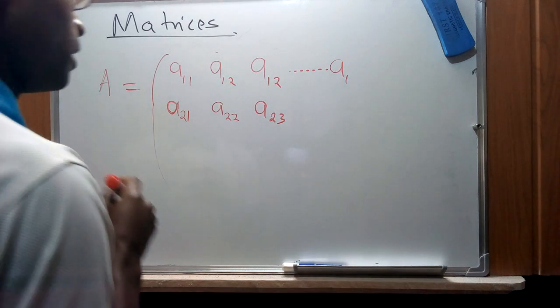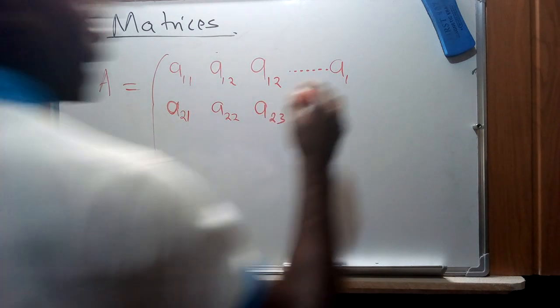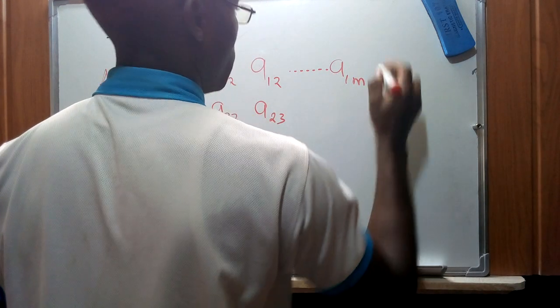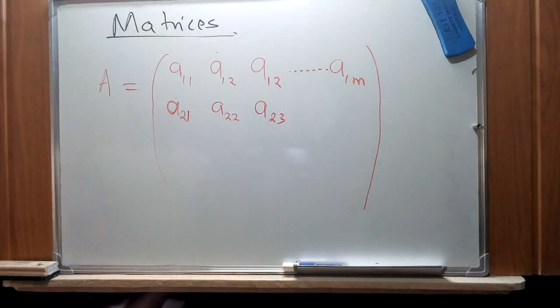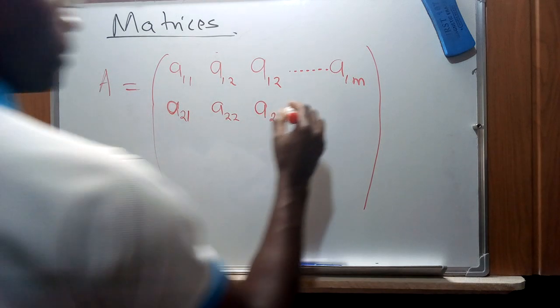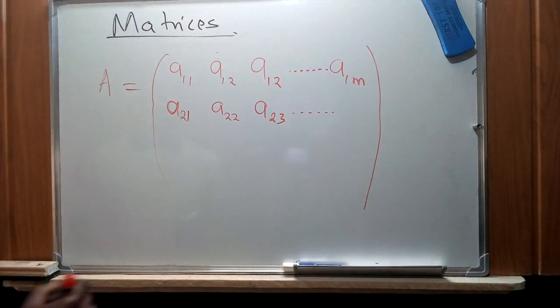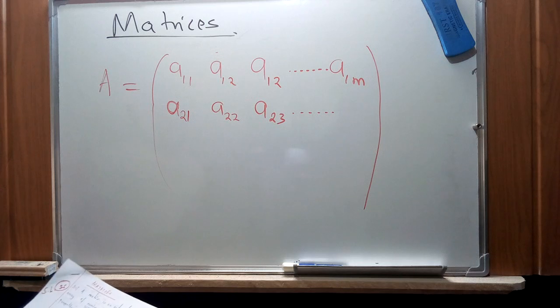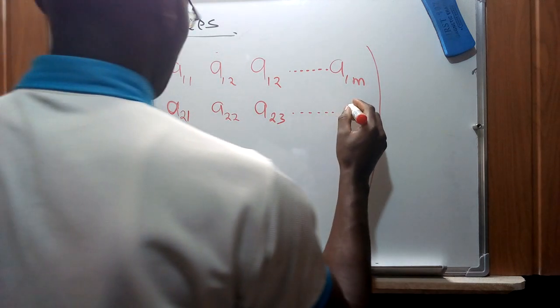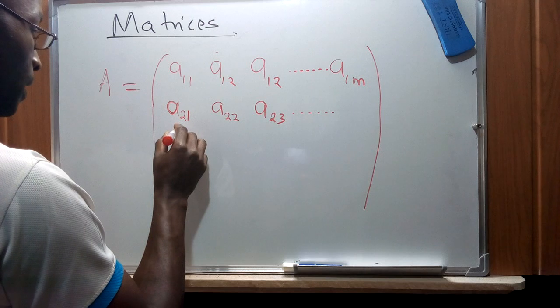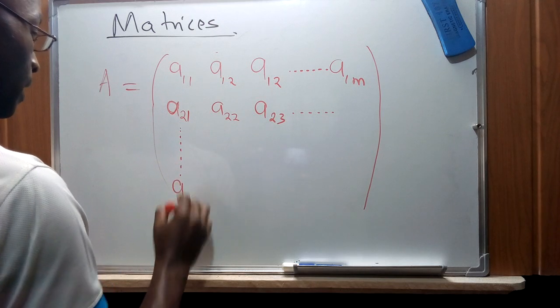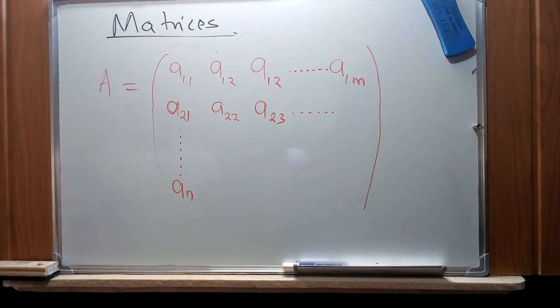For the first row, they move up to n, which is an arbitrary number, maybe small or wide. Then we have this for the second row, and they move from A to n. These are the columns, and this one will just represent 1.